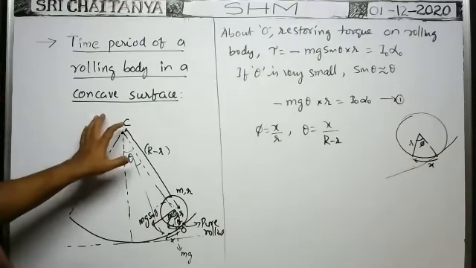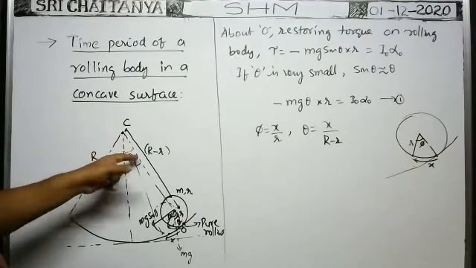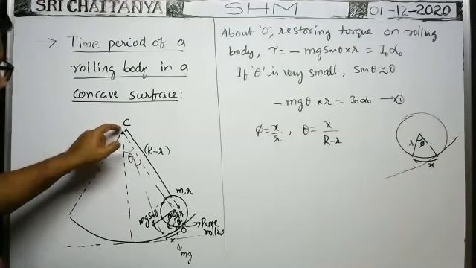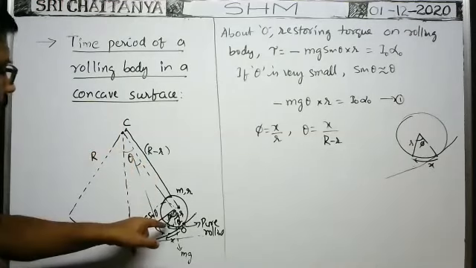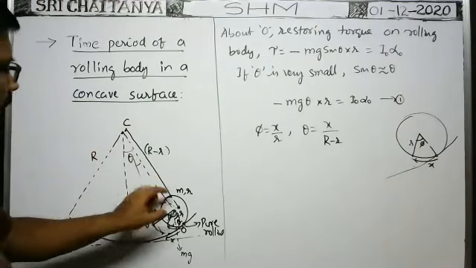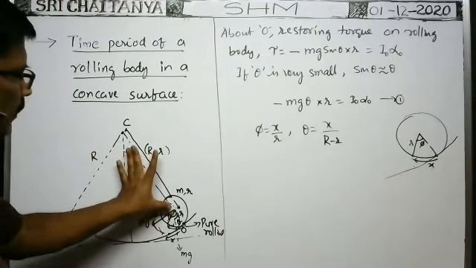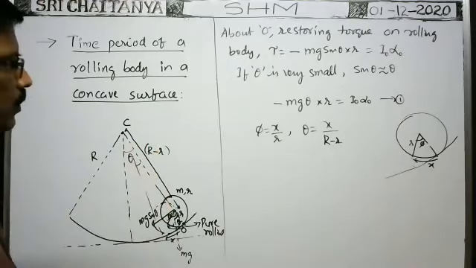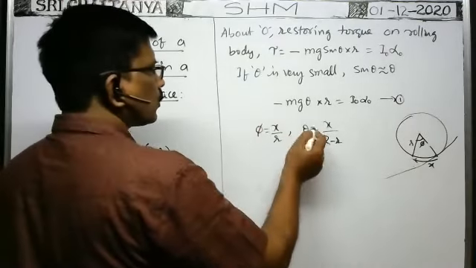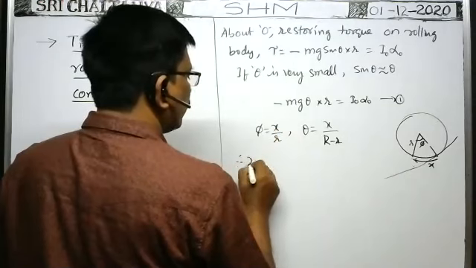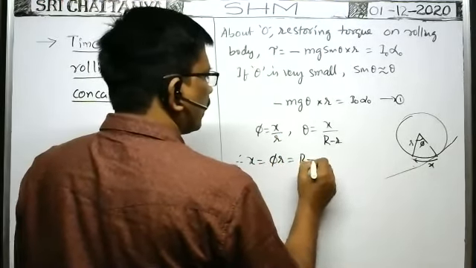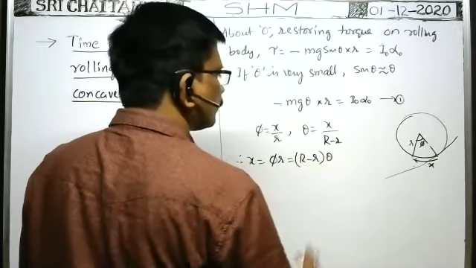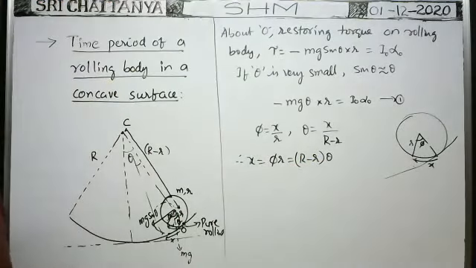Then in this formula, the angular displacement about this point C is equal to theta, say. Then theta is equal to arc by radius, and the radius is capital R minus small r. So what is the relation between these two? Therefore, x is equal to phi into small r, that is equal to capital R minus small r into theta. Okay, now